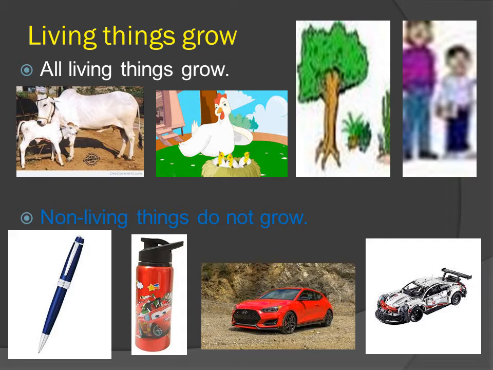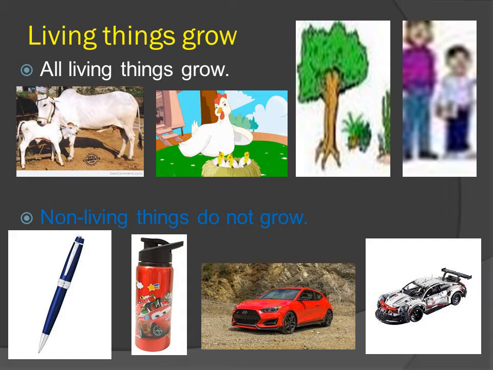Now, you see the pictures of non-living things which are not alive. Non-living things do not grow. A pen never grows into a bigger pen.